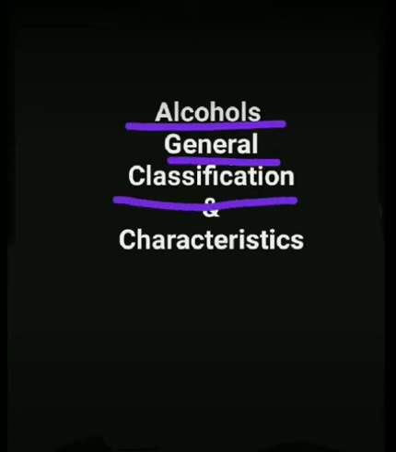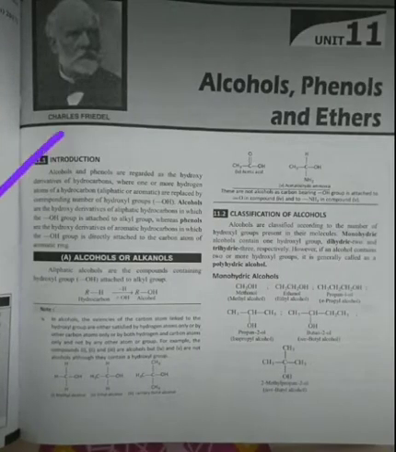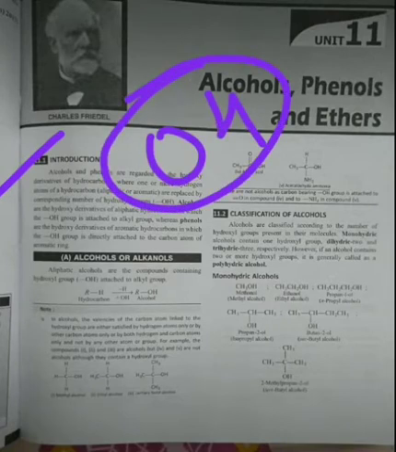Good morning, students. Today we are going to study alcohols in general and their classification. As our chapter is alcohols, phenols, and ethers, let us begin with the very first, that is alcohol. Talking about its introduction, you all know that any compound where an OH group is present is considered an alcohol, along with the alkane.